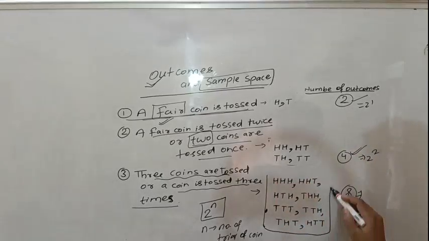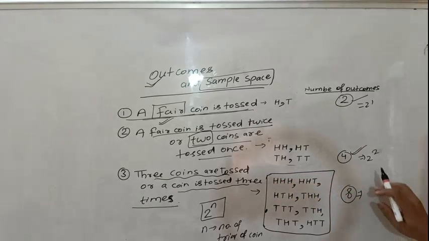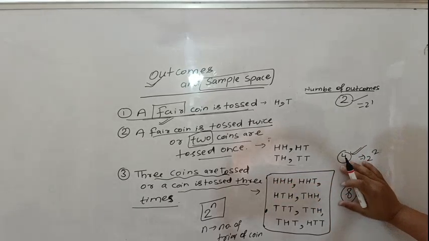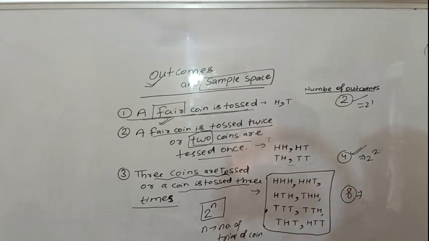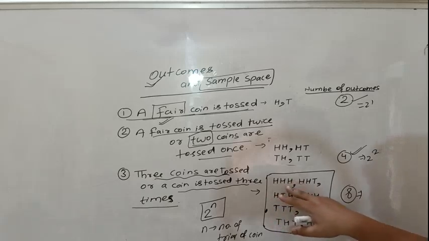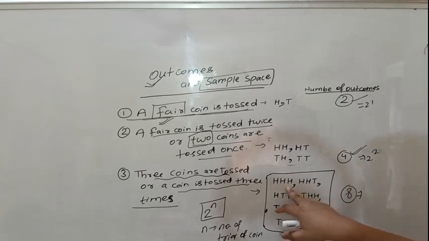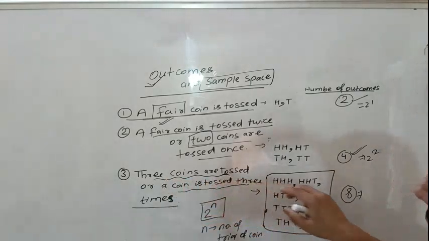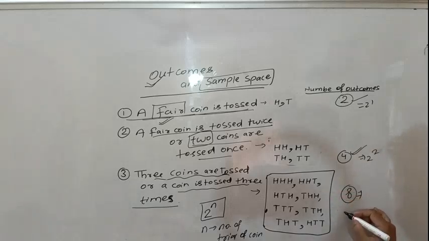A student always faces a problem in making the sample space or outcomes. Then there is a trick. Use all three heads in 3 coins of a toss. There are 3 coins, 1, 2, 3. First of all, use head in all 3 coins.